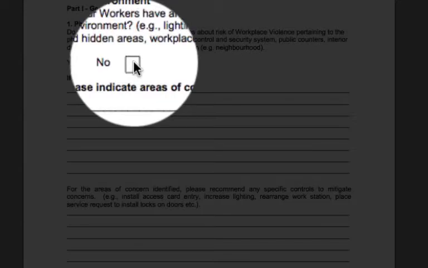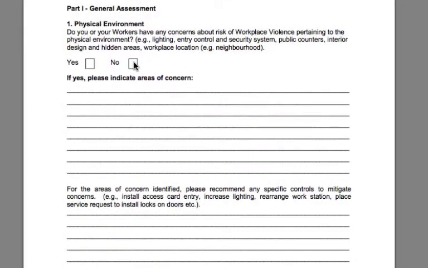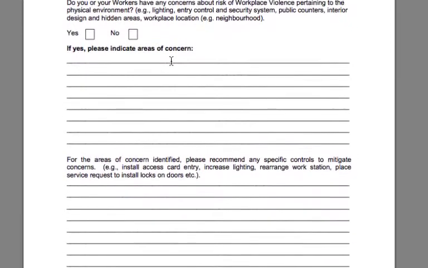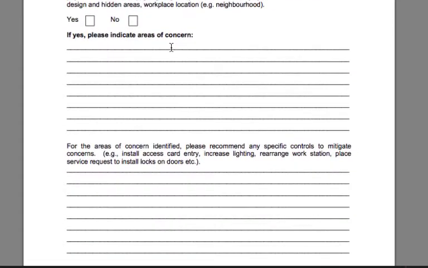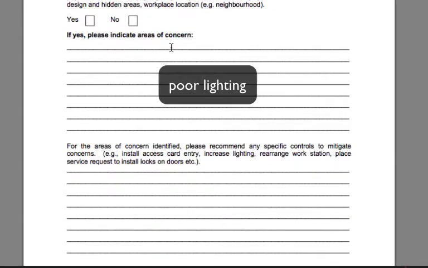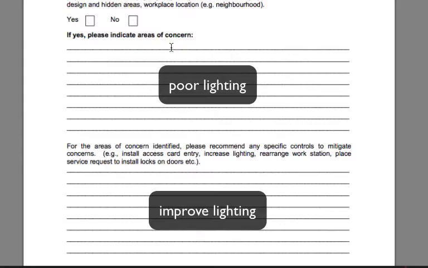If you checked Yes, list the concerns in the space provided. Please provide as many details as possible about the location and the nature of the risk. For each concern listed, please recommend any specific action that would mitigate the concern. For example, the concern identified is poor lighting in a storage room in the department. The specific control recommended could be improved lighting in the storeroom.